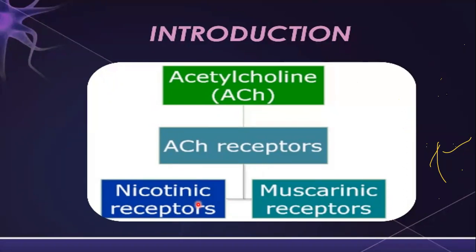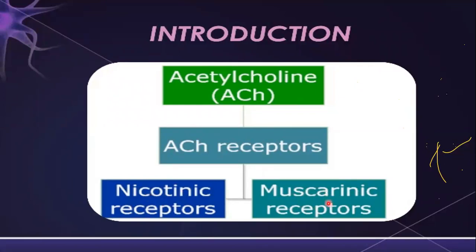Why are we calling it the nicotinic receptor and the muscarinic receptor? Because at the nicotinic receptor, the acetylcholine can bind, and also the nicotine can bind to that receptor. The receptor at which the acetylcholine binds and also the nicotine binds and produces action, all these receptors we call the nicotinic receptors.